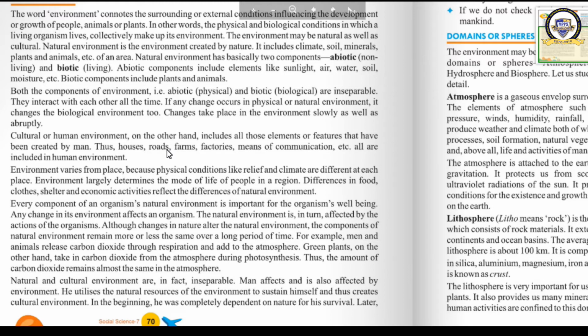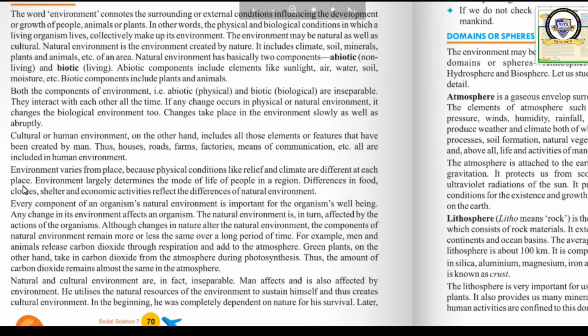Is the environment of UP the same as of Kolkata, Bengal? No, it is different. Why? Because the relief and climate are different. Got it? Okay. So relief, climate, etc. are the determinants of the mode of life of the people in a region. Whether the region should be populated thickly or thinly is decided by the natural factors. It means human factors can work only if they get support from the natural factors, otherwise we cannot. You got it now? Okay.